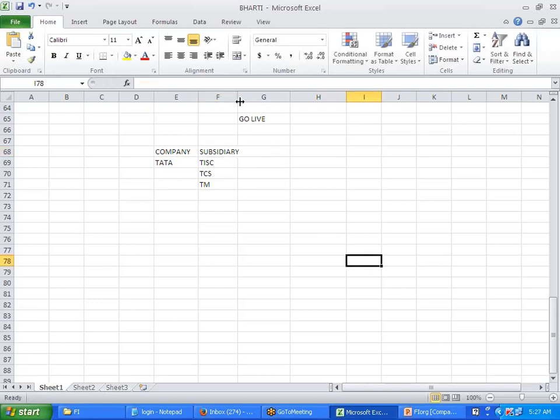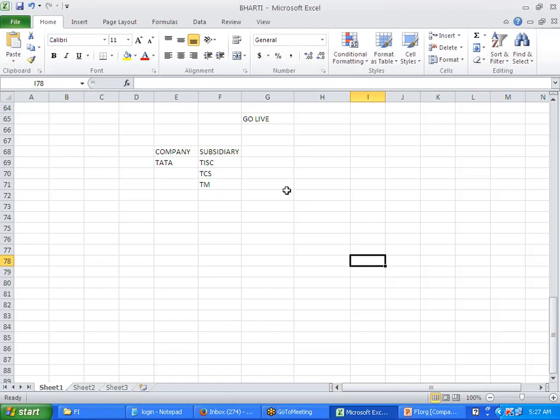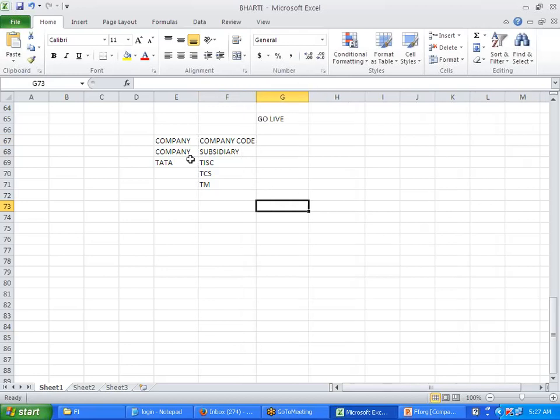In general, that is from the domain side. Now, how they are referred to in SAP: in SAP, they are referred to as a company and this as a company code. Is the bifurcation clear? Yes.